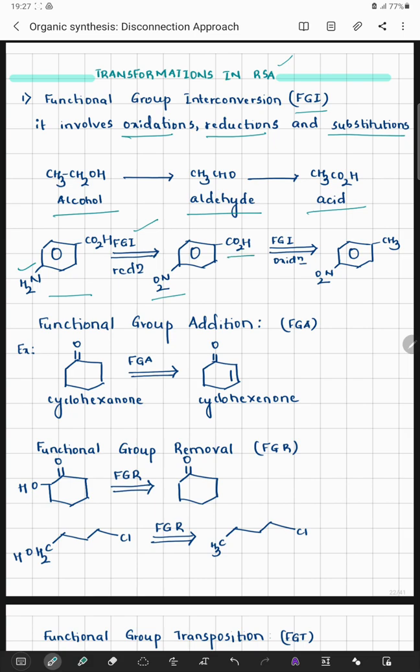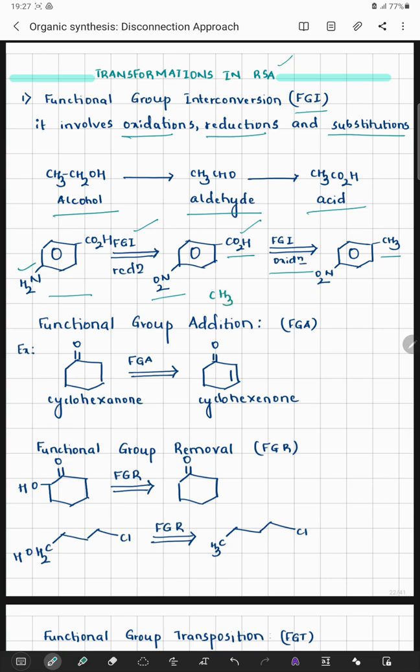If I look at this carboxylic system, functional group interconversion through oxidation, we can observe that in place of the carboxylic group, if I write this methyl system, that means I have got a toluene system now. CH3 upon oxidation can give me a carboxylic system. In one particular example itself, I am trying to understand oxidations and reductions in terms of functional group interconversions. Definitely in terms of substitutions also we can observe.